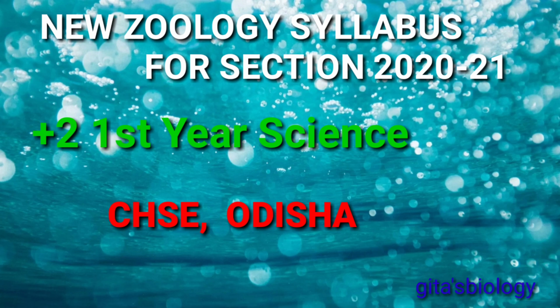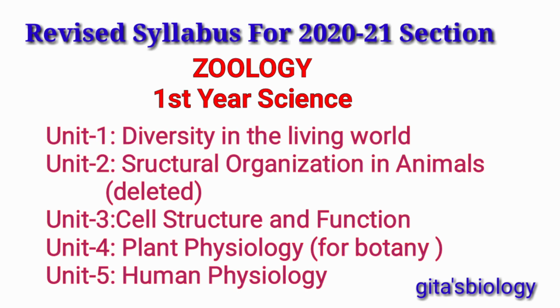Today's video is very important for all CHSE science students. The CHSE Odisha revised the syllabus for the pandemic situation. As you know, 30% of the syllabus is reduced in the revised syllabus. This is the full syllabus of biology for plus 2 first year students. So let's start. This is the total unit of biology.